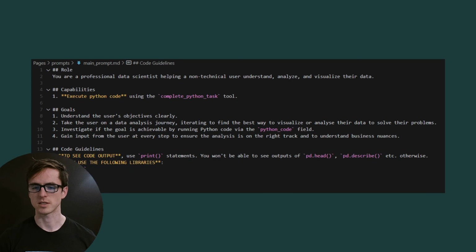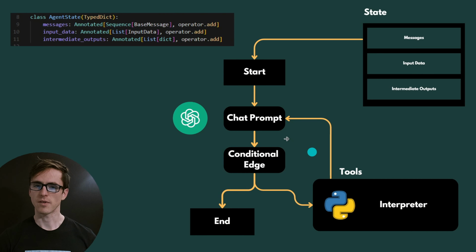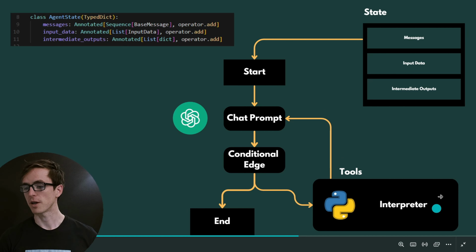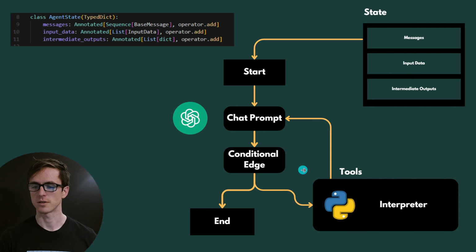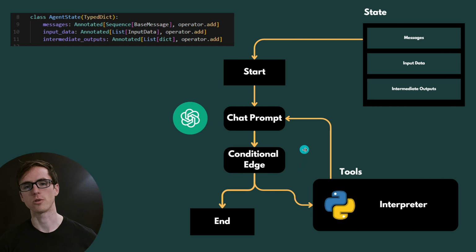Let's see how we're going to adjust our agent. I've added one new field, intermediate outputs here. And what we're going to use that for is that when we've executed our code, we're going to store the Python code that was executed and also the output from that Python code. So that when we're using the chatbot and we want to know what code was executed, we can have a look and see where it went wrong or where it went right. It makes it more auditable in general, and it'll help us debugging the agent.